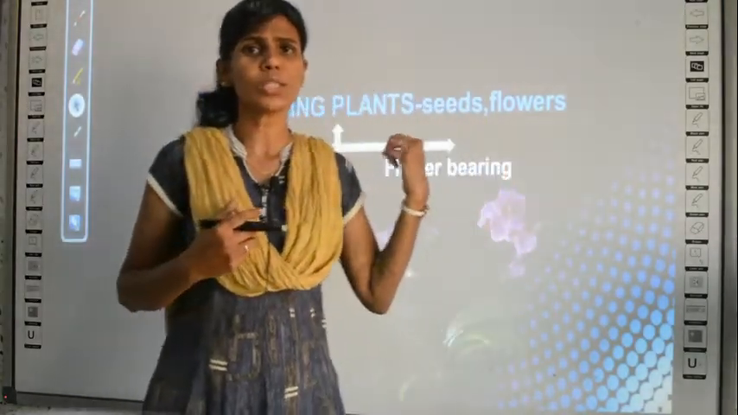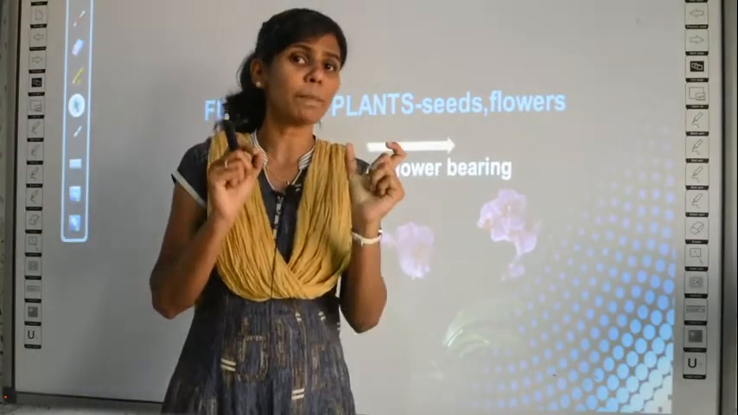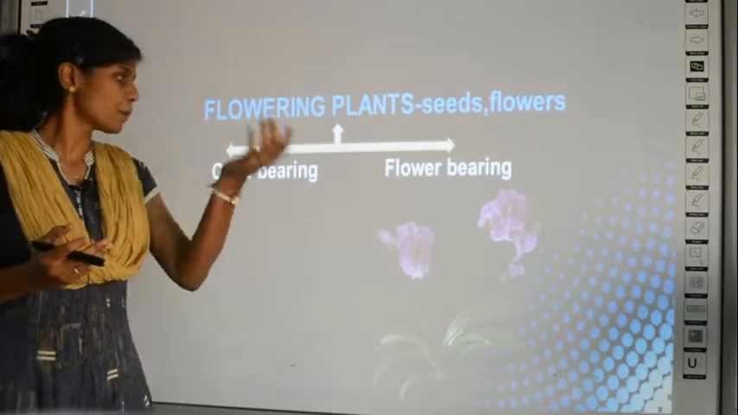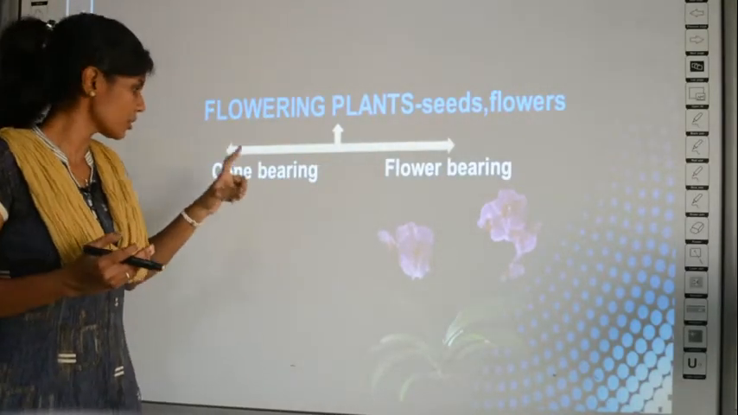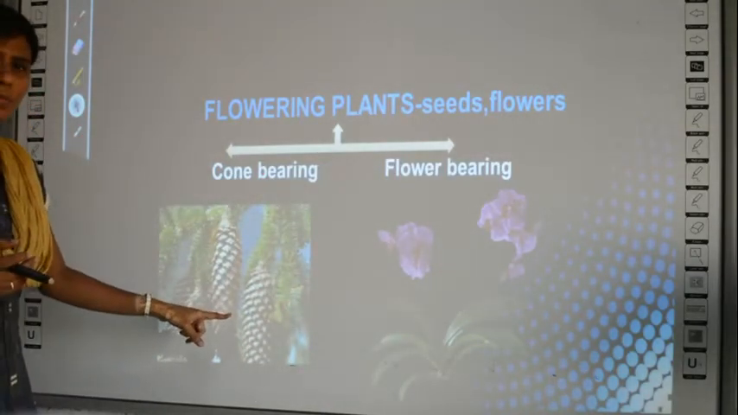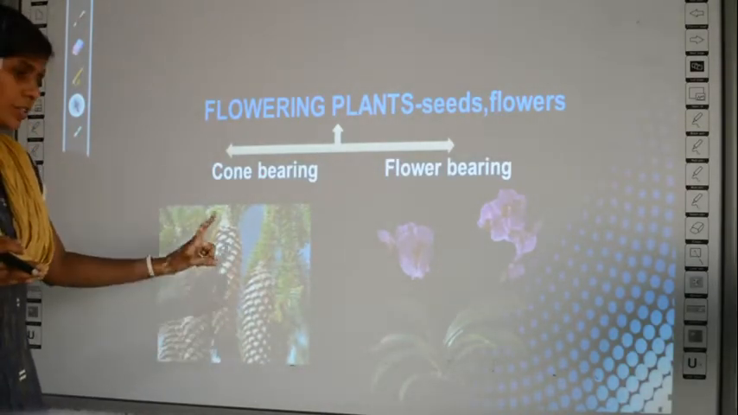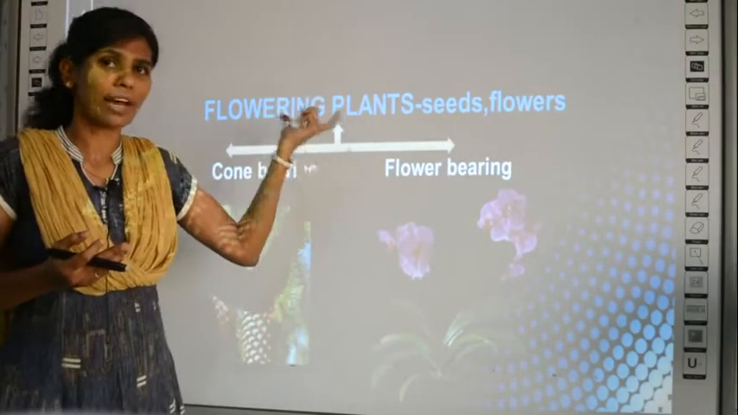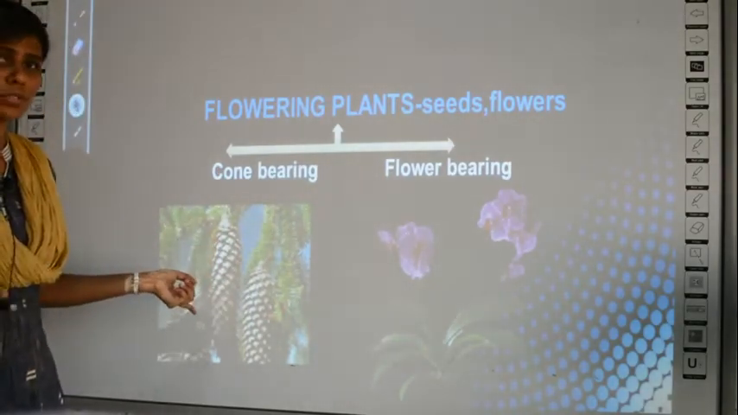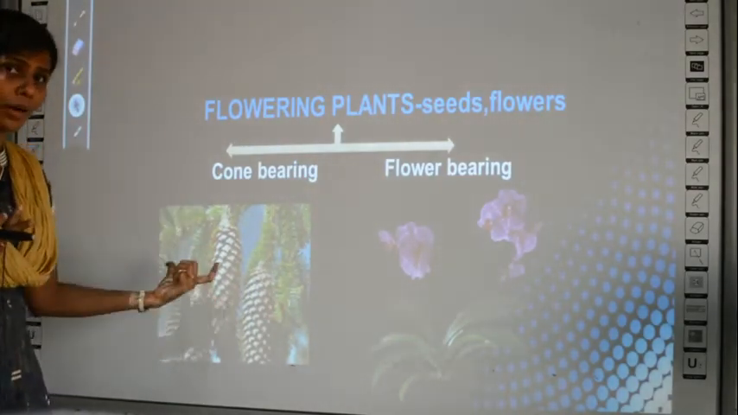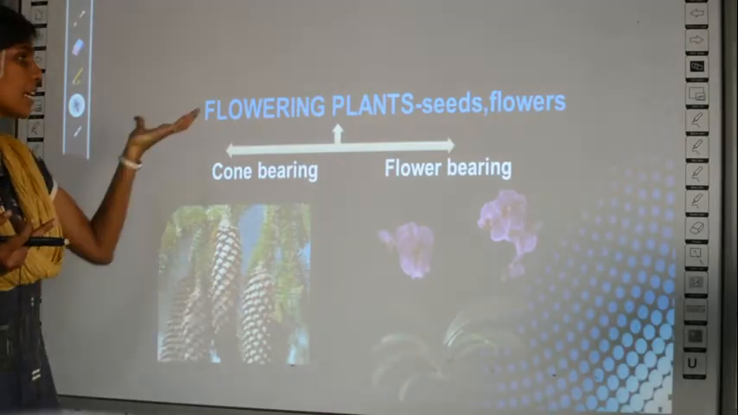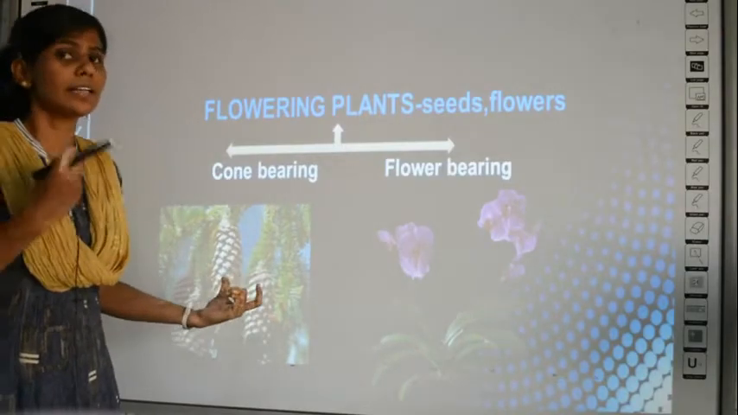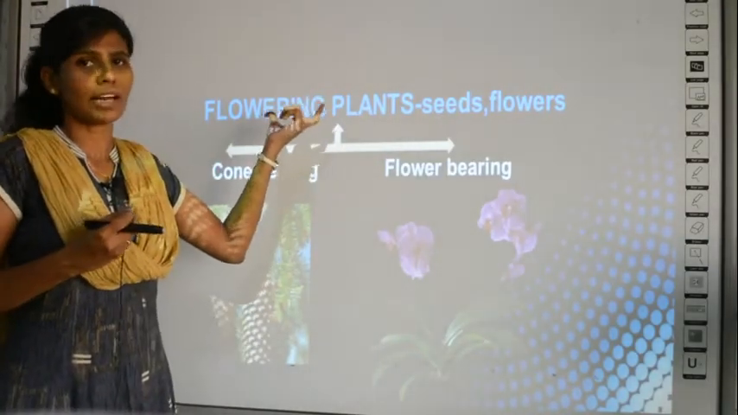What does this suggest? This tells you that flowering plants need not always produce flowers. Even plants which produce cones come under this group. I'll show you what a cone is. See, this is a cone. You must have seen it somewhere, right? So these are called cones. Can you see flowers? They do not produce flowers, they only produce cones, but this group is also placed under the category called flowering plants.